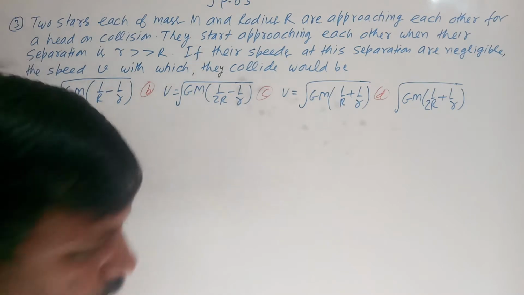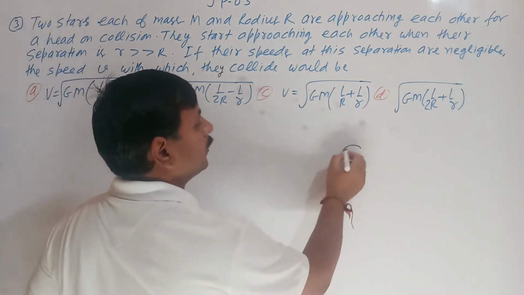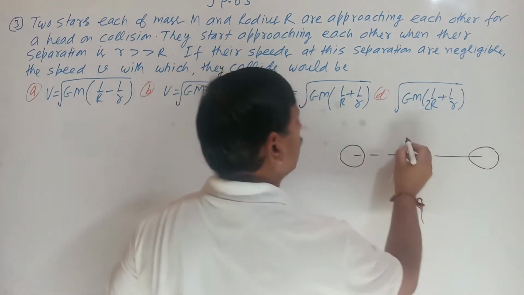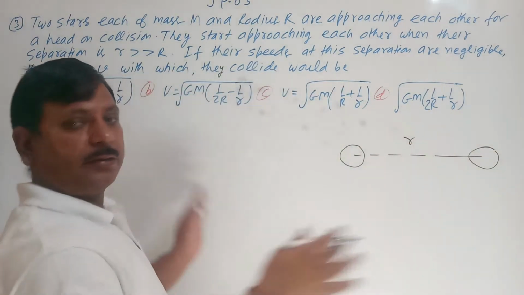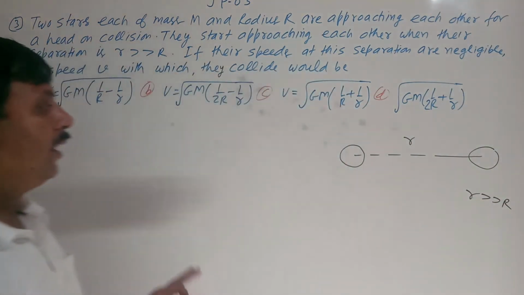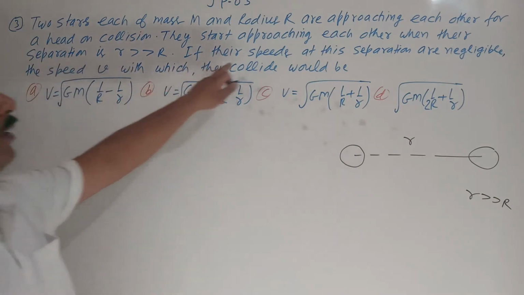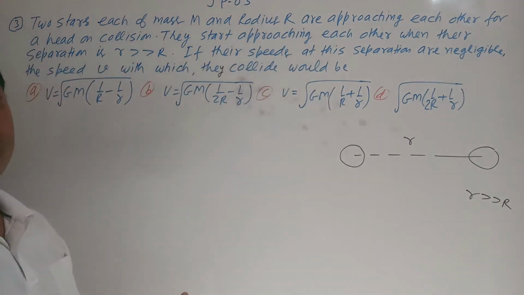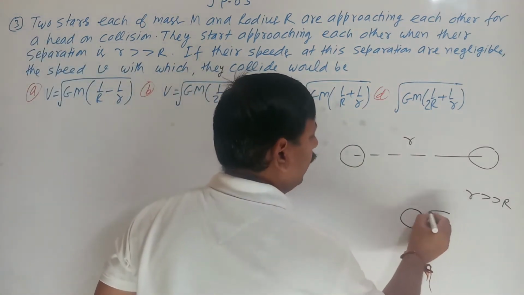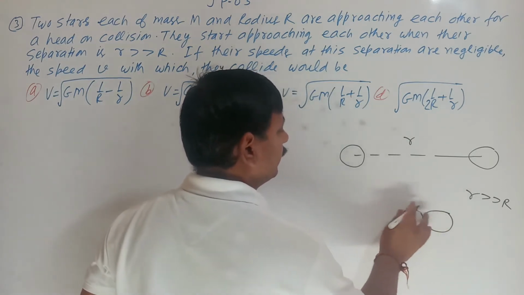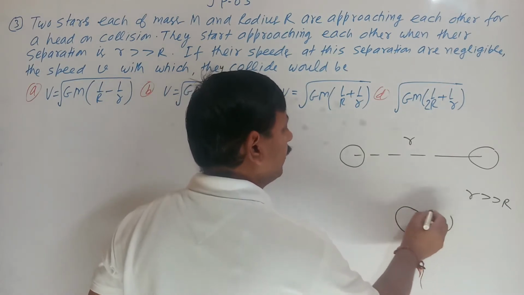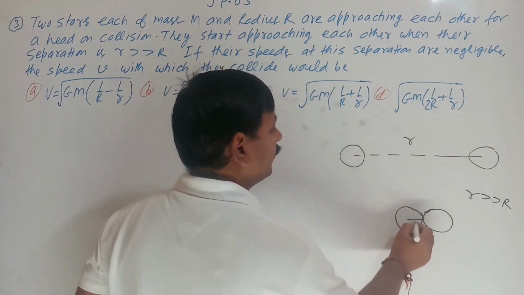See here, when they are at a large distance in comparison to r, at that time what happened? Their speeds are negligible. Okay, what will be the velocity when they collide? When they collide with each other, what will be the velocity? They want velocity. So see.